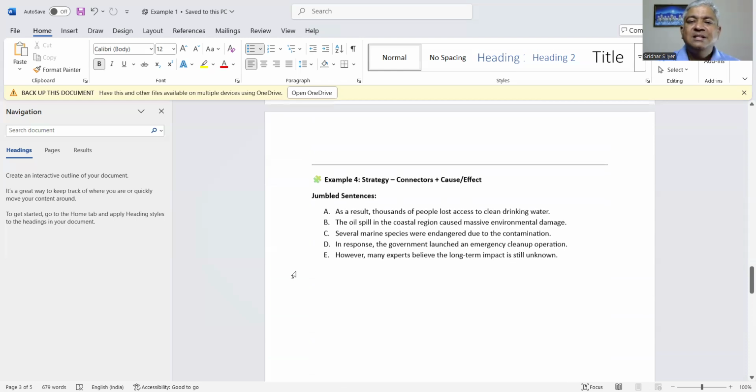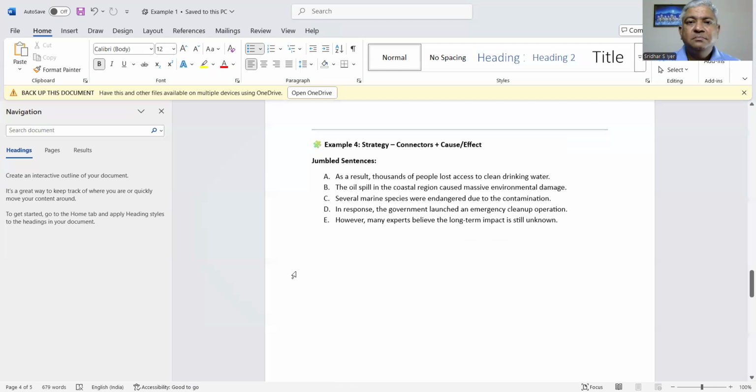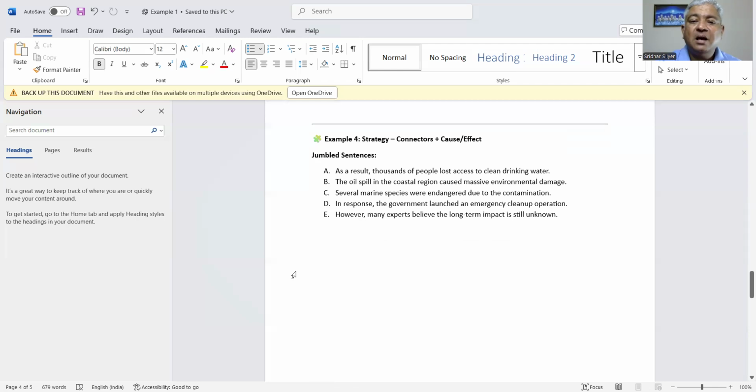All right, let's look at strategy number 4, connectors plus cause and effect. Let us look at the jumbled up sentences. Here the topic sentence is, the oil spill in the coastal region caused a massive environmental challenge. Several marine species were endangered due to the contamination. As a result, thousands of people lost access to clean drinking water. In response, the government launched an emergency cleanup operation. However, many experts believe the long-term impact is still unknown.